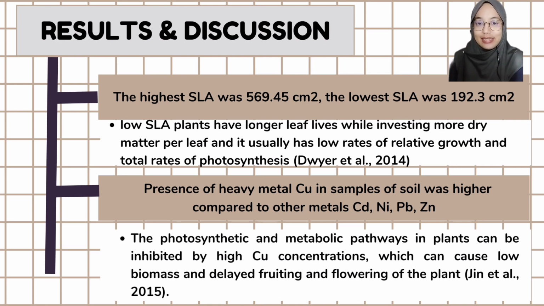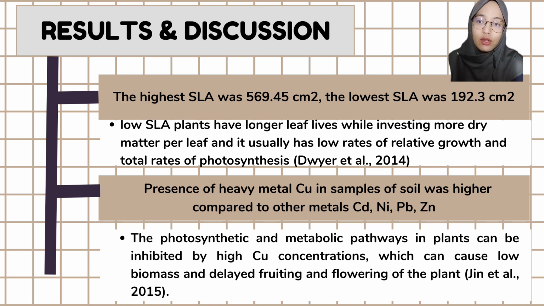As for the result and discussion, firstly, the highest SLA was 569.45 cm square and the lowest SLA was 192.3 cm square. Previous studies found that low SLA plants have longer leaf and investing more dry matter per leaf, and it usually have low rates of relative growth and total rate of photosynthesis.